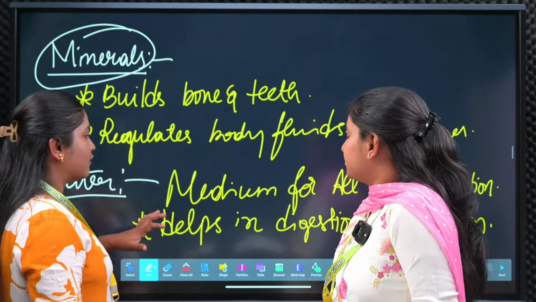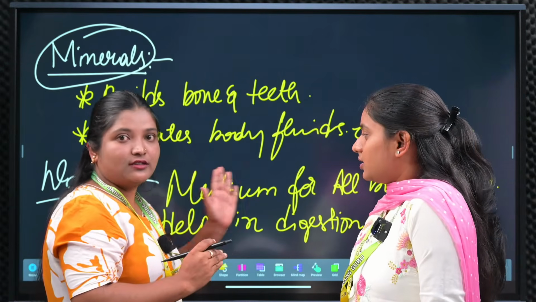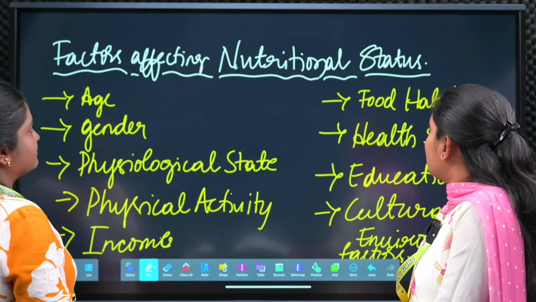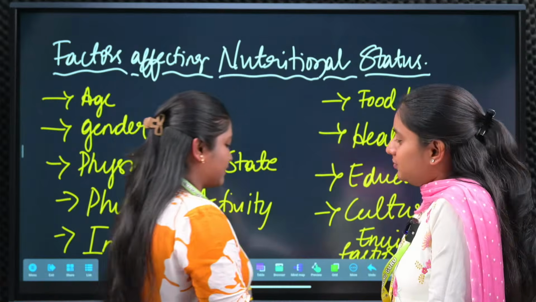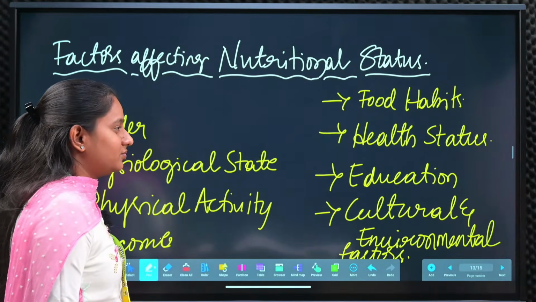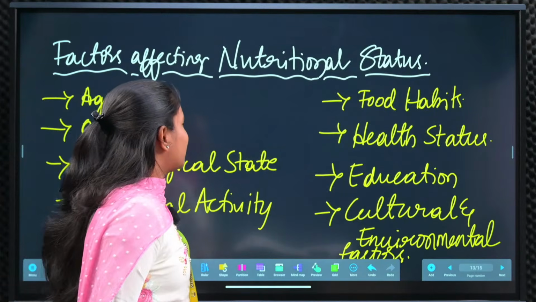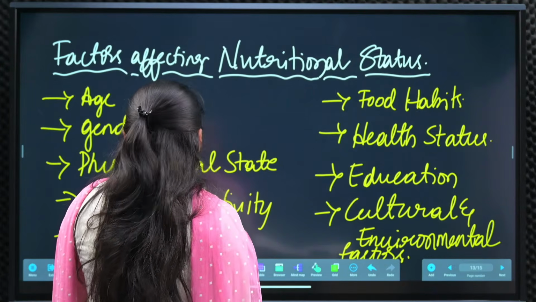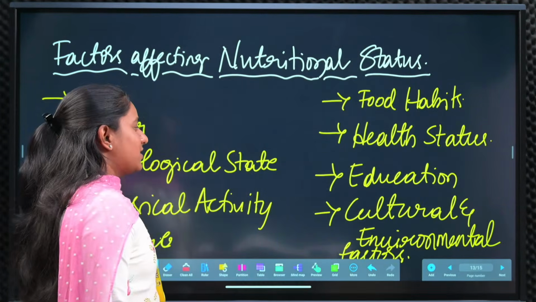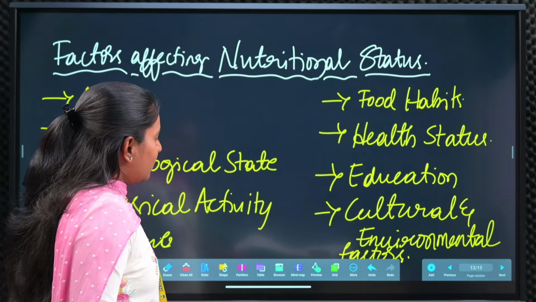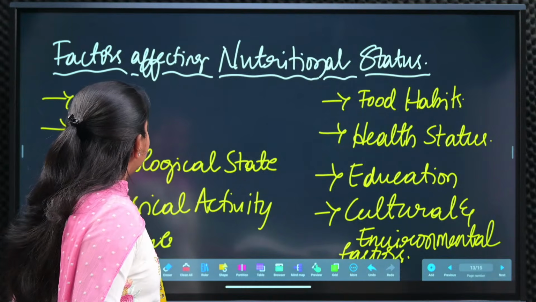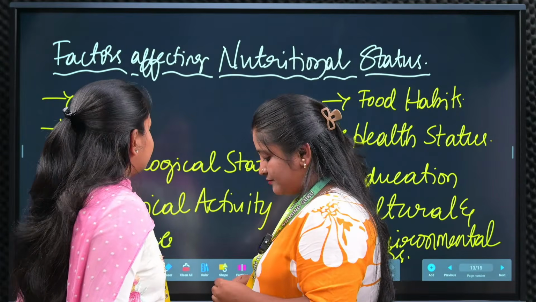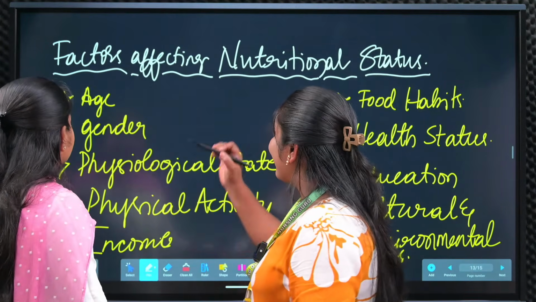So for example, I'm telling you, okay, like this you have to do it point-wise and elaborate your answer. Next one you can see, factors affecting the nutritional status: age, gender, physiological state and physical activity, income, food habits, health status and education, cultural and environmental factors. So the first one is age.